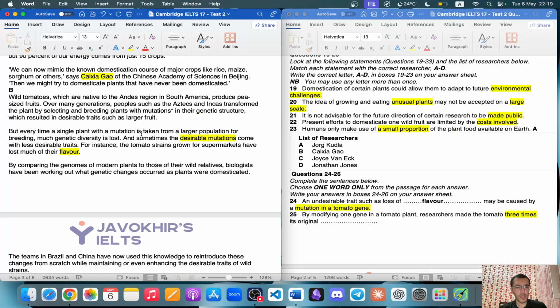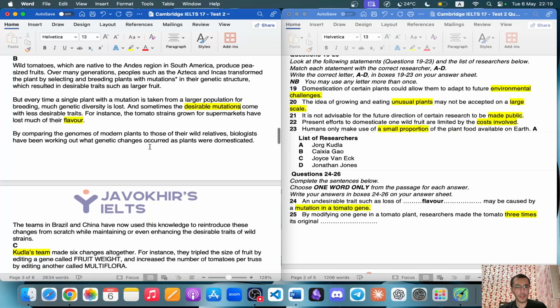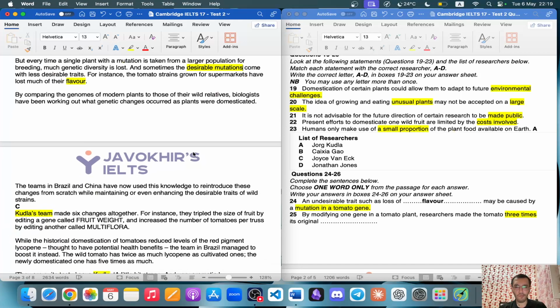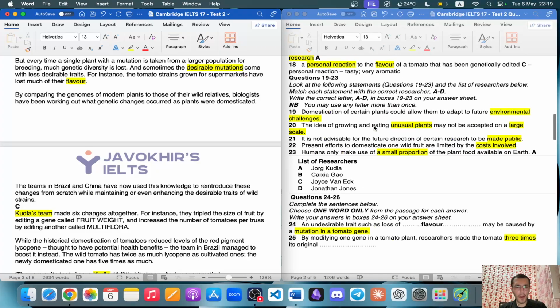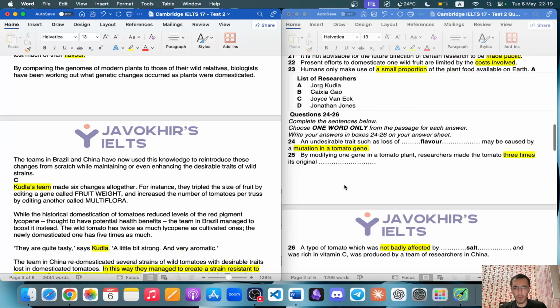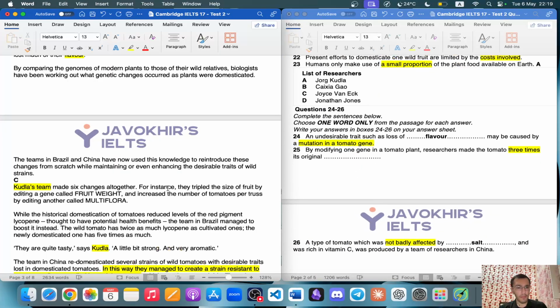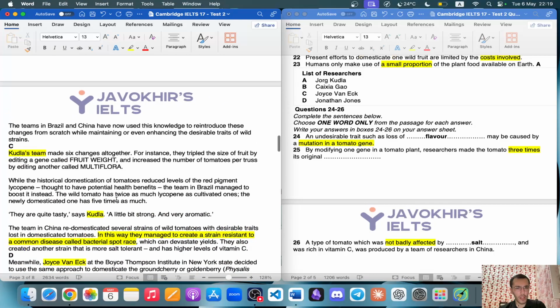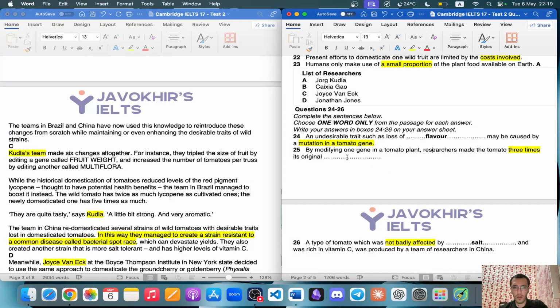By comparing the genomes of modern plants to those of their wild relatives, biologists have been working out what genetic changes occurred as plants were domesticated. All right. Let's read a little bit more. We found the first one. Kudla's team made 6 changes altogether. For instance, they tripled the size of fruit by editing a gene called fruit weight. There we go. We found another one.